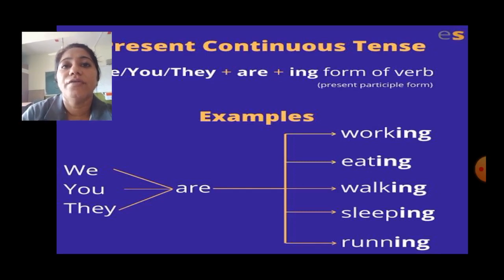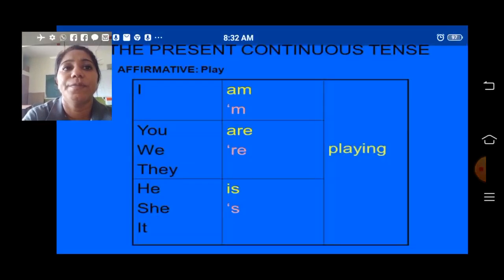Here, the noun or pronoun is plural, so we will use are plus verb plus ing form of the verb. And when we are talking about ourselves, that is I, at that time we will use am plus verb plus ing form of the verb.